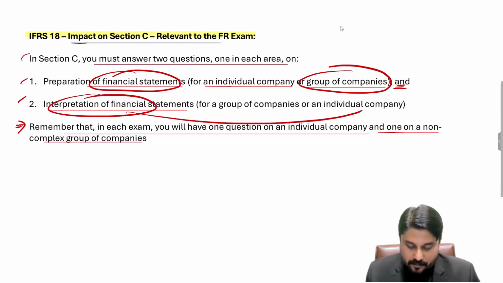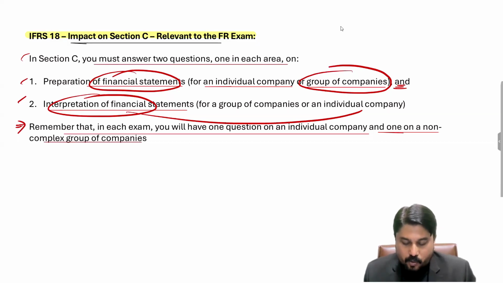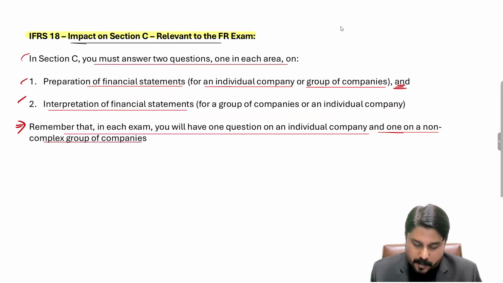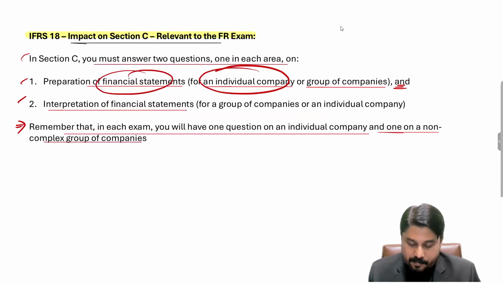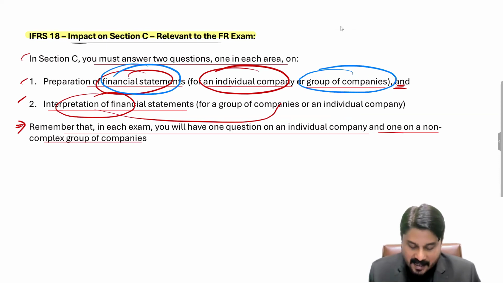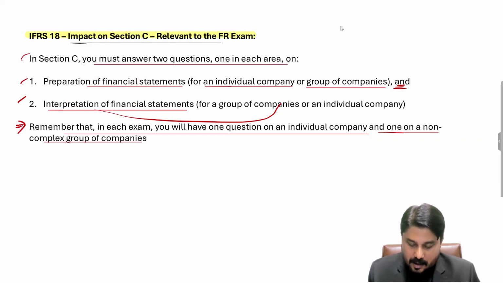Remember that in each exam you will have one question on an individual company and one on a group of companies. So if the question is to prepare the financial statements for a single company, then the interpretation question will pertain to a group of companies. Vice versa, if the financial statements are to be prepared for a group of companies, then the interpretation question will be for an individual company. So such things will be examined in section C of the paper.